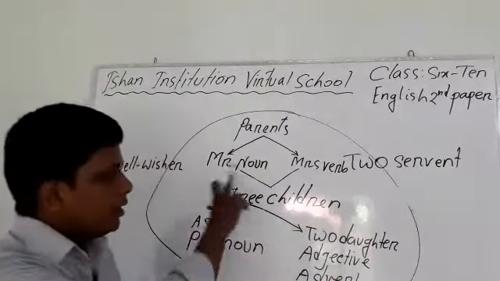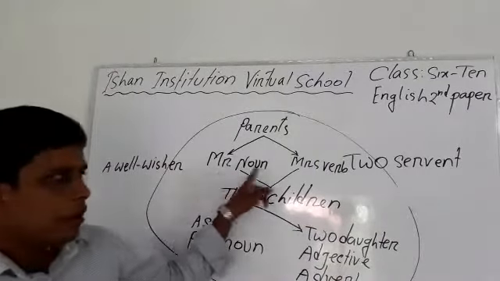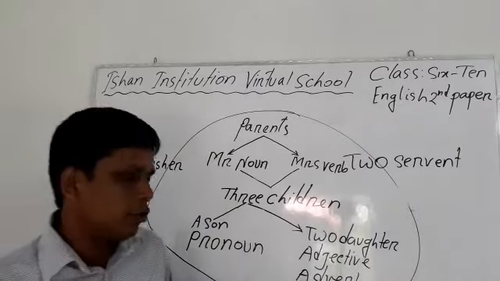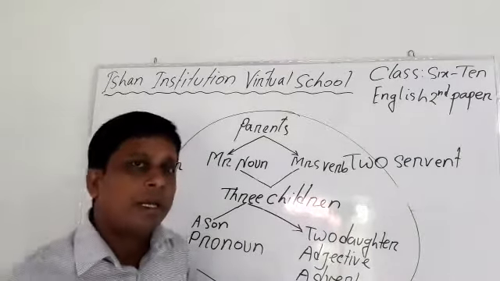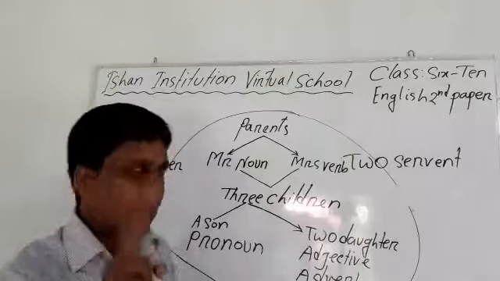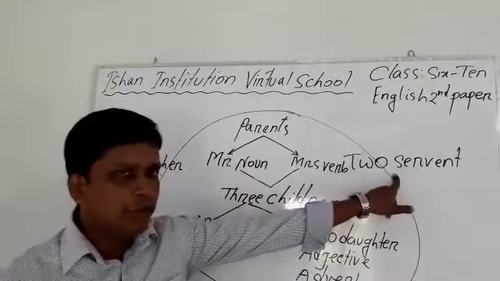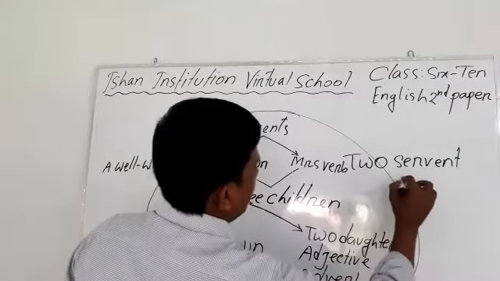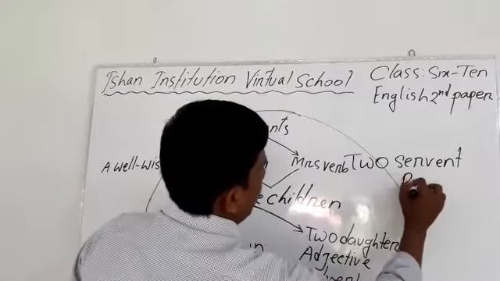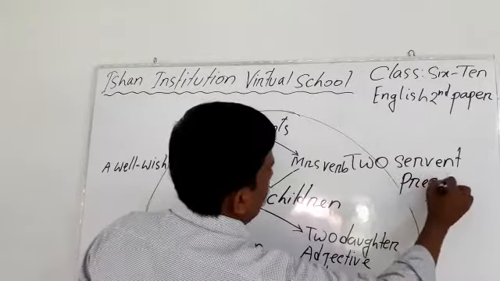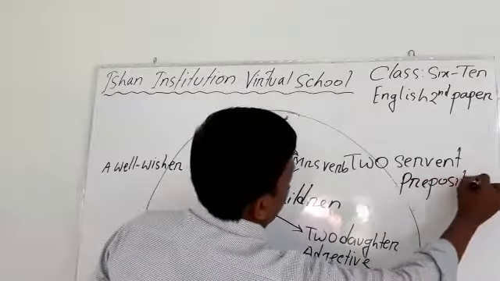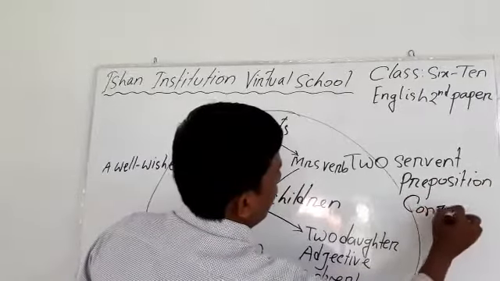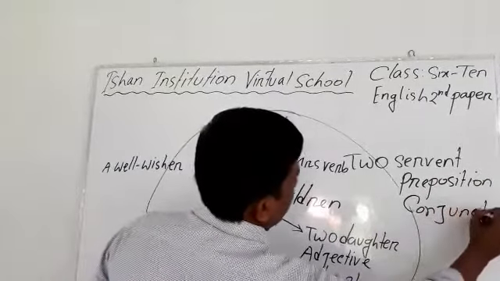To serve all these members, I mean Mr. Noun and Mrs. Verb, and the son and the two daughters, Adjective and Adverb, the family has two servants here. These two servants serve this family, and these two servants are Preposition and Conjunction.